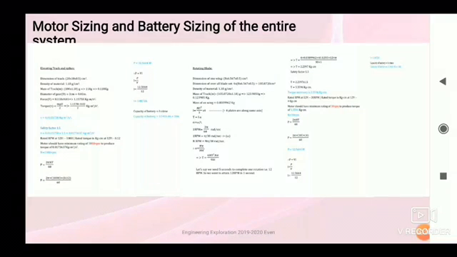In this, we are going to see about motor sizing and battery sizing of our gaming machine. For this, we consider dimension of the track, density of material, mass of the track, diameter of gears, and the force that is required for this. After calculating force, we calculated the torque. After calculating torque for elevating track, spikes and trapdoor, the torque required is 0.017367 kg meter square per second square. So the rated RPM at 12 volt is 1000 RPM and the current required is 1.0472 amperes. Hence the battery sizing required is 3 ampere hours.